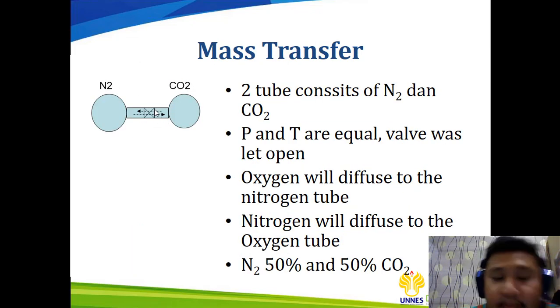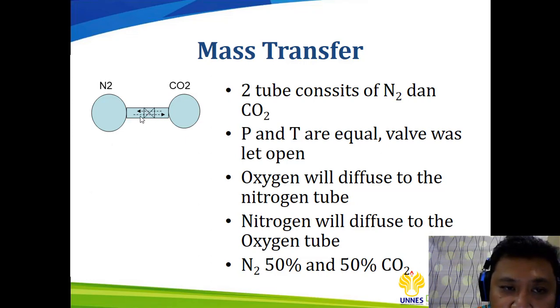And the second one is mass transfer or mass transport. For the example, here we have two tubes which consist of nitrogen and carbon dioxide. At the initial condition, the pressure and the temperature are equal, and as you can see here, there is a valve between those two. So what will happen when the valve is open?